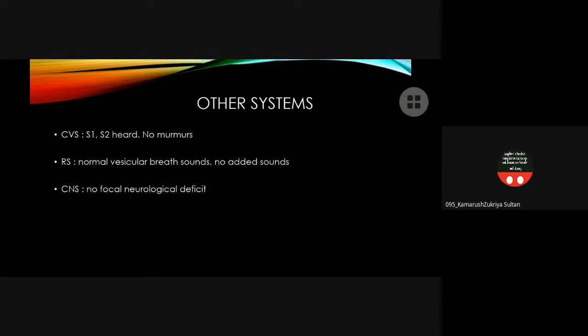Other systems, CVS S1, S2 heard, no murmurs. RS, normal vesicular breath sounds and no added sounds. And CNS, there was no focal neurological deficit.